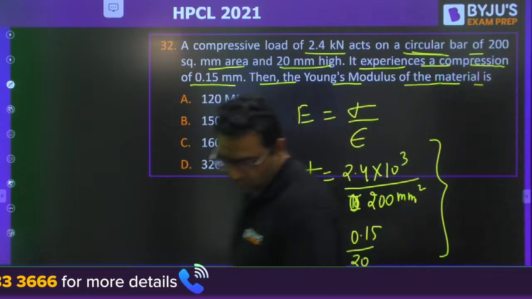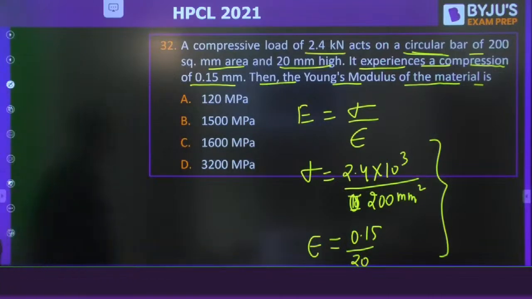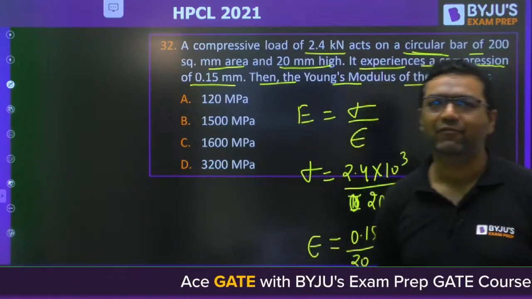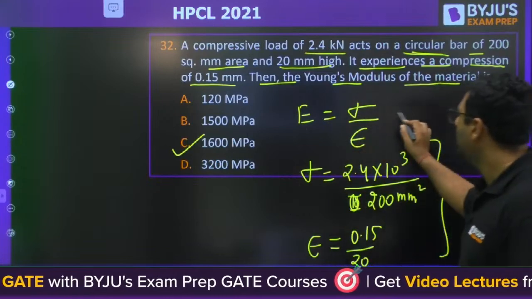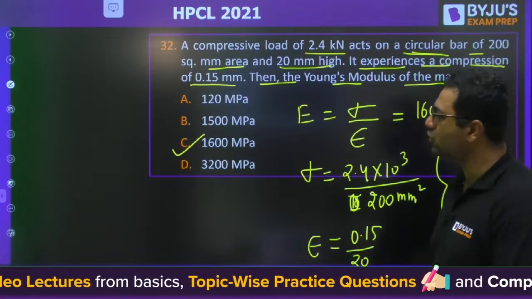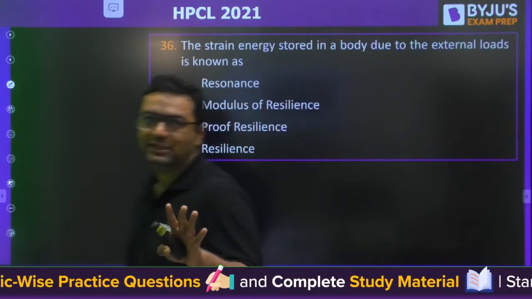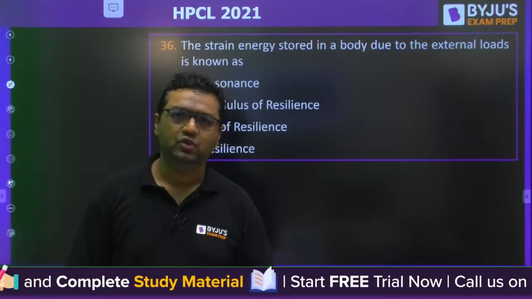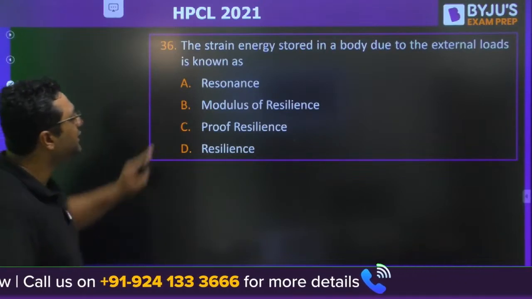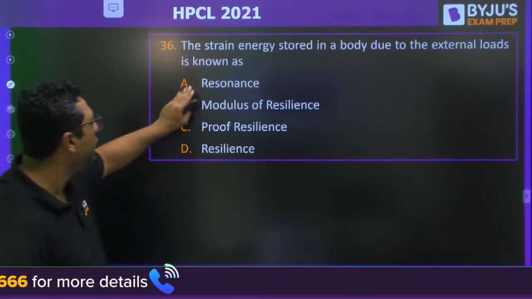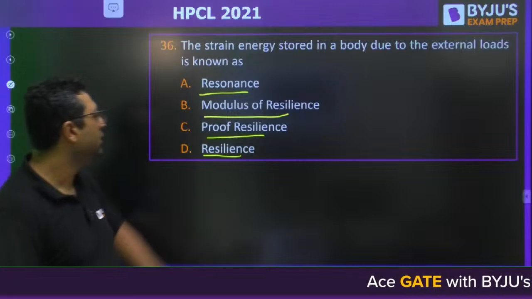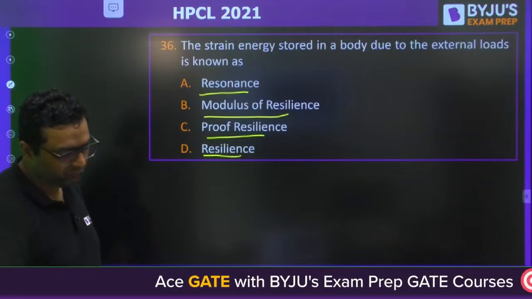Question number 32. Okay, answer is already given. C. Aspirant, Pagle sir, everybody is saying C and the answer is C. It is 1600 MPa. Very good, guys. Moving to the next question. So you can see the level of questions is very, very easy for this paper. So the qualifying written exam is very easy. Okay. So we are moving to question number 36. The strain energy stored in the body due to external load is known as resonance, modulus of resilience, proof resilience, or resilience. What is the answer for this question?